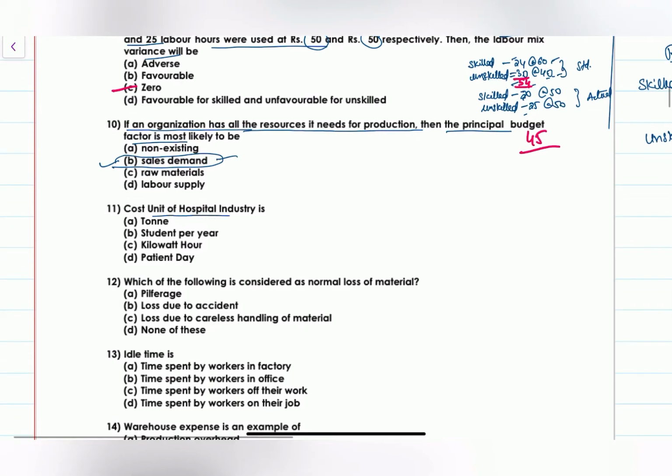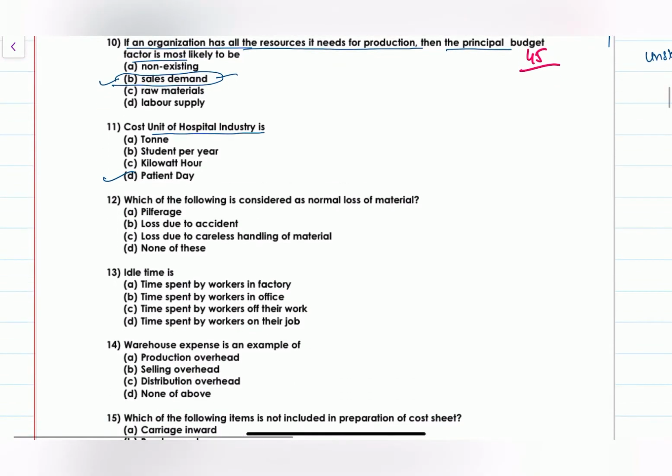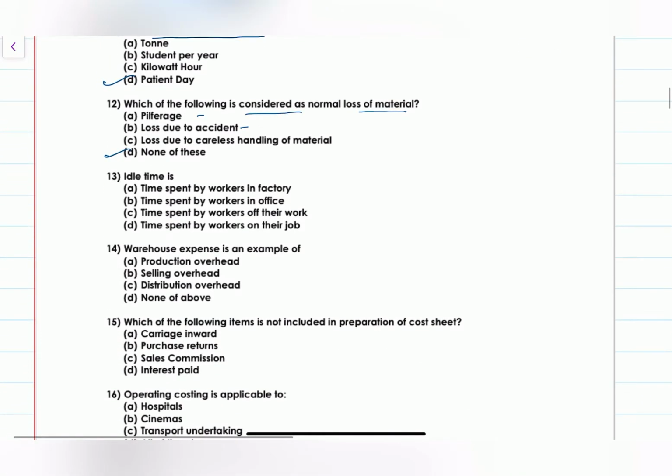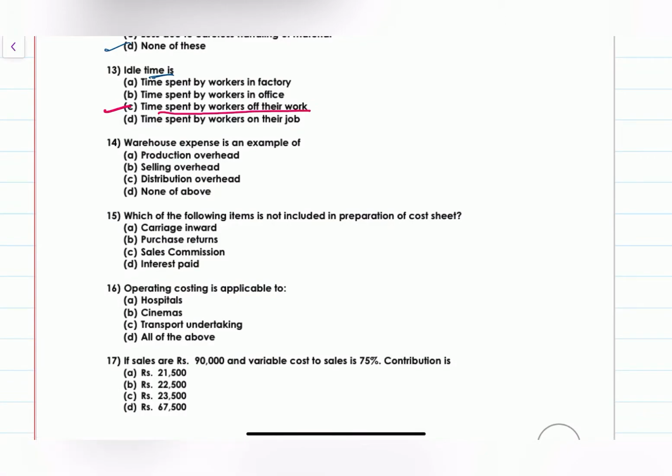Cost unit of the hospital industry: the hospital industry cost unit is patient day. Which of the following is considered as a normal loss of material? Pilferage is not a normal loss. Loss due to accident is also not normal. Loss due to carelessness in handling of material, no. So none of the above is a normal loss. Idle time is the one. Idle time spent by workers off their job is the idle time. Warehouse expenses is an example of distribution overhead.